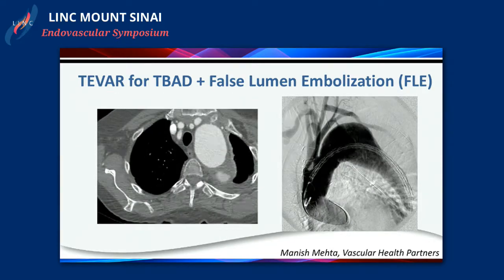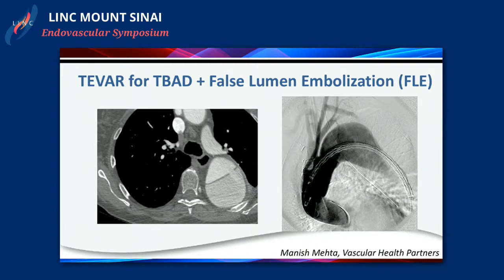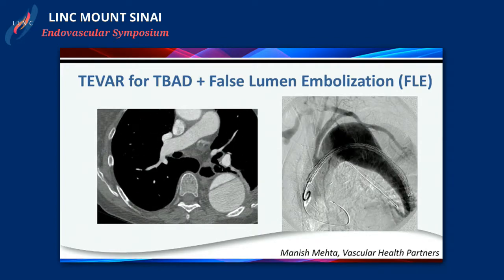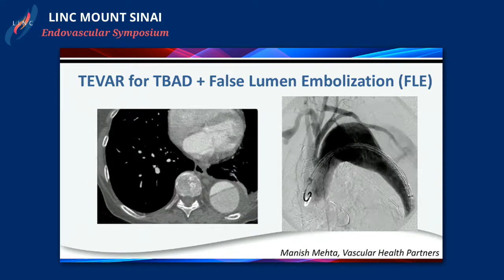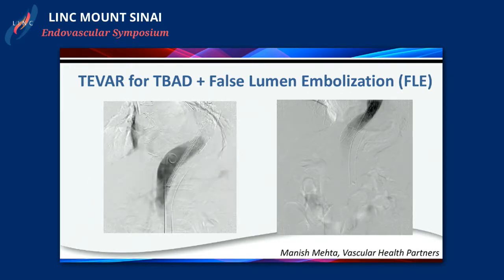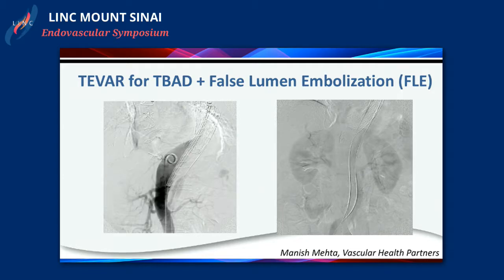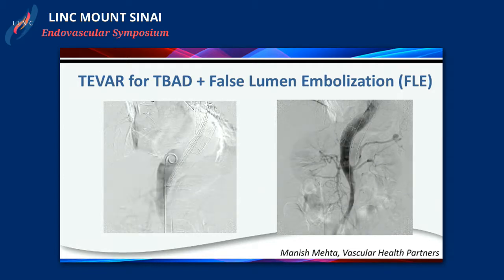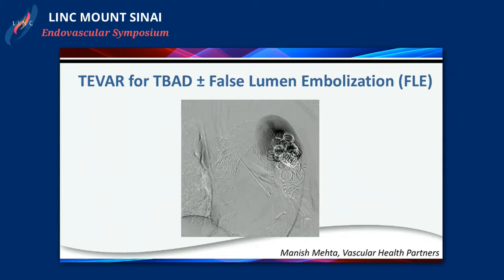Since then we have certainly expanded our understanding of this and have used it routinely. Here's a thoracoabdominal aortic aneurysm with a dissection that extends extensively all the way down. The way we have treated this is to bring a stent graft all the way up to the proximal fixation site, which usually is distal to the left subclavian or sometimes proximal to it, and the distal fixation site all the way up to the top of the celiac artery. We want to maximize coverage, leave a sheath in the false lumen, and with this, simply use space-occupying lesions.